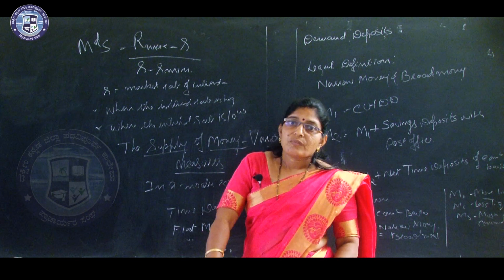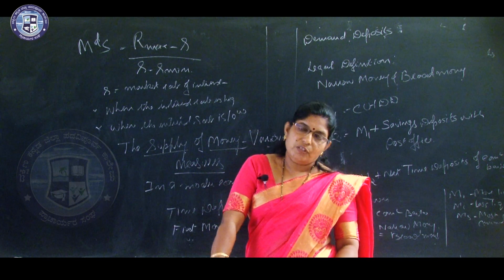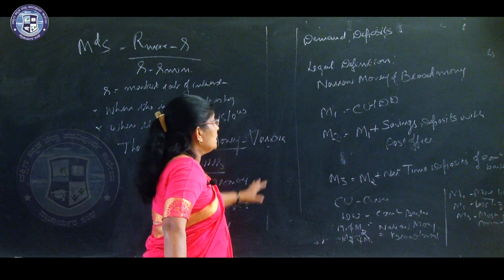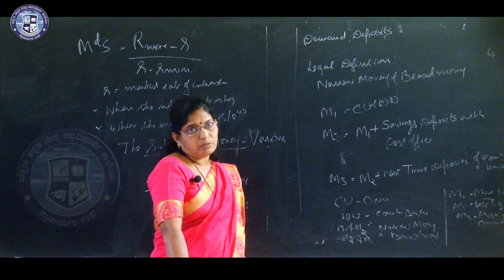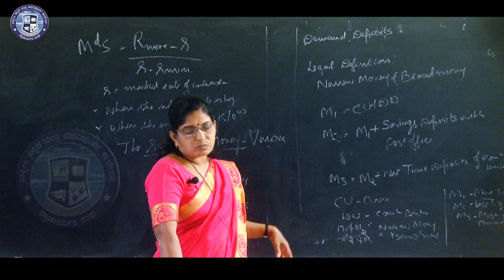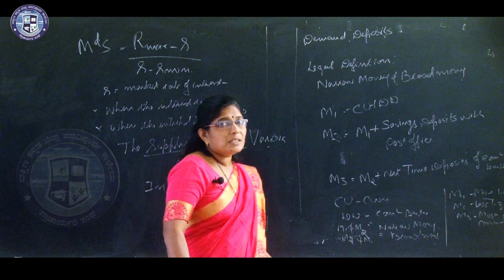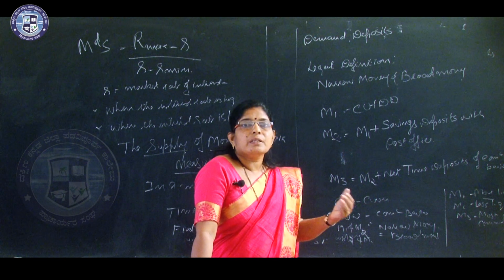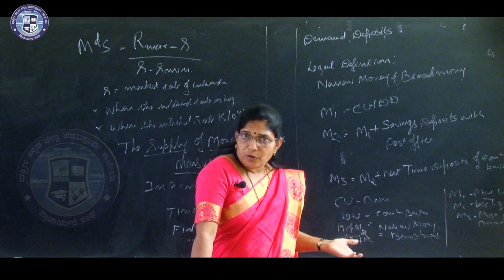Next comes definitions of money: narrow money and broad money. Money supply in the economy is a stock variable, like demand for money.